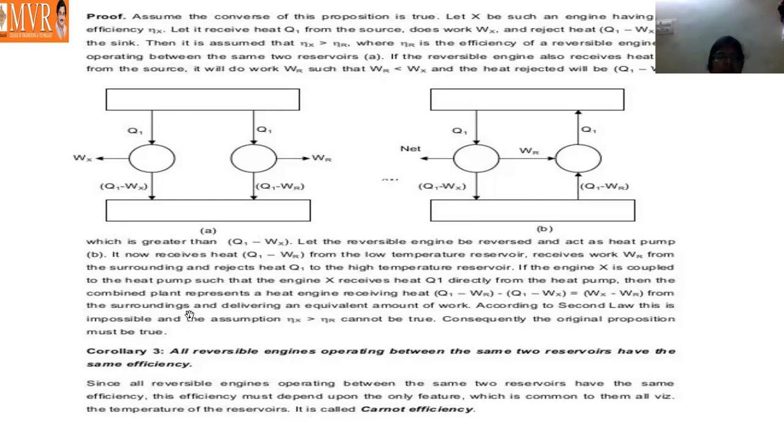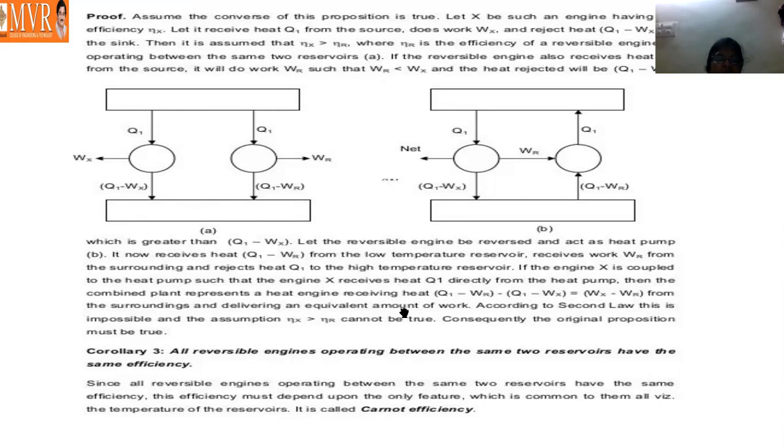So here, what I explained here: according to the second law, this is impossible, and the assumption that the efficiency of X is greater than the efficiency of R cannot be true. Consequently, the original proposition must be true. So what this diagram says is that the efficiency of X, a heat engine that is irreversible, and this diagram we consider as the reversible engine. The efficiency of an irreversible engine is greater than that of a reversible engine, against Carnot's theorem. Is it possible? Not possible.